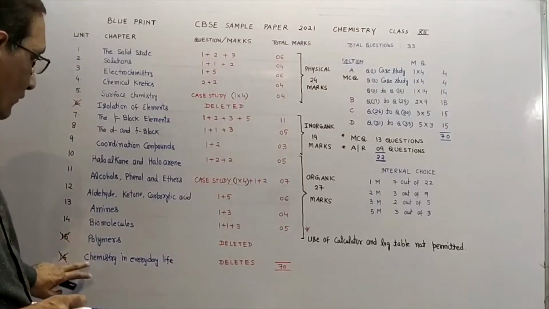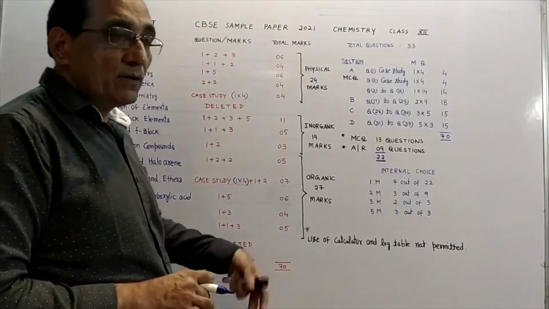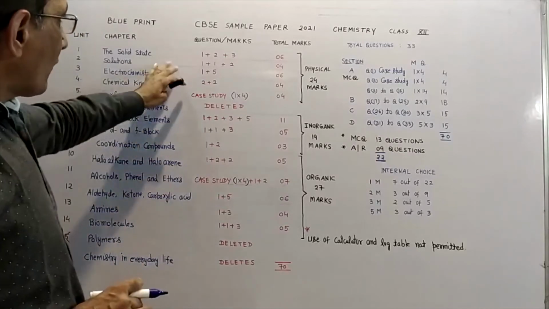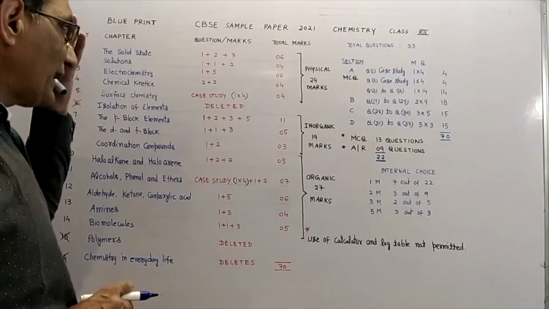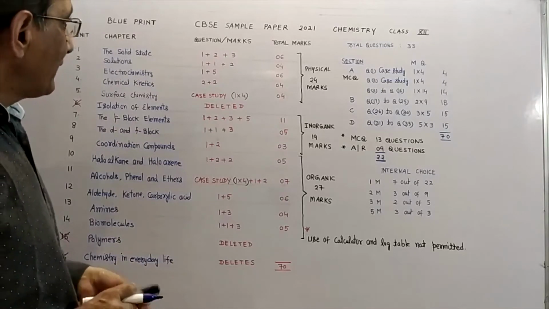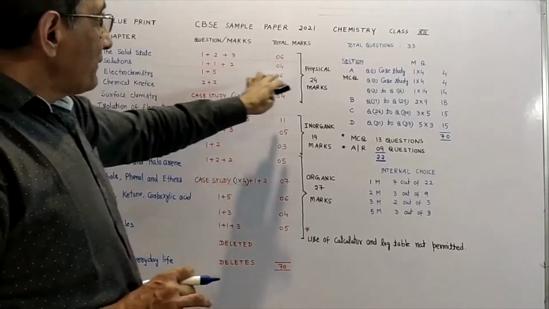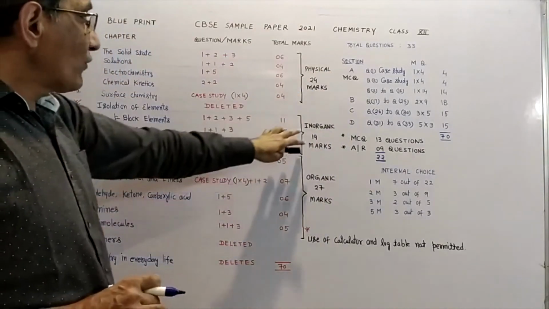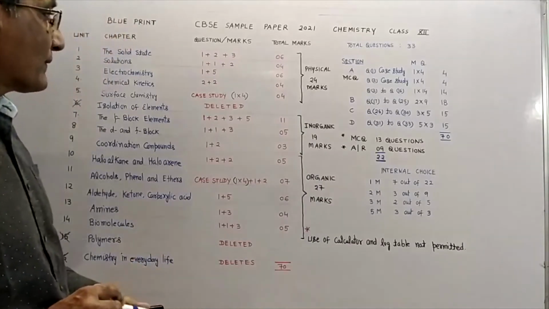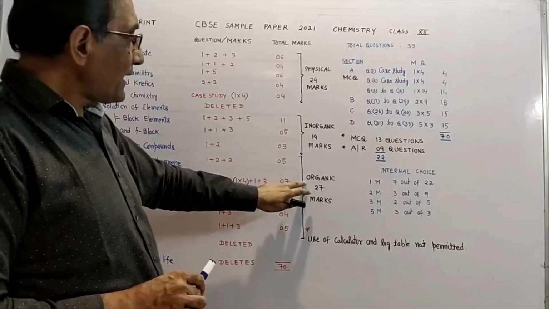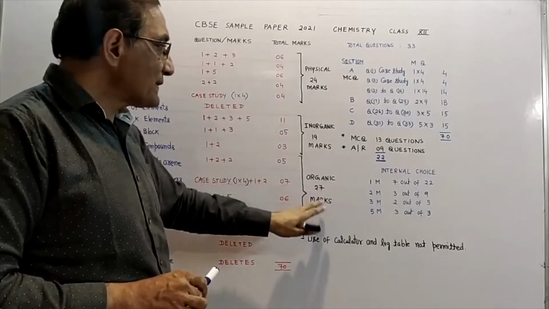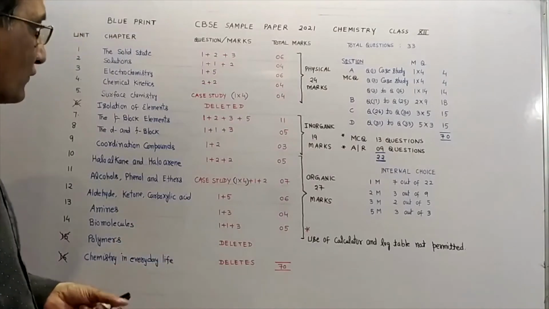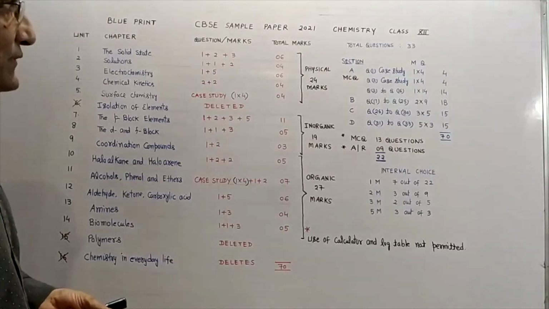And as I told you, these three chapters are deleted this year from your CBSE syllabus. So if we consider the overall weightage of physical, inorganic and organic chemistry, I did this homework for you. Physical chemistry is 24 marks out of 70. Inorganic chemistry is 19 marks out of 70, and organic chemistry has got maximum weightage, that is 27 marks. So you need to prepare organic chemistry thoroughly so that you can answer all these types of questions.